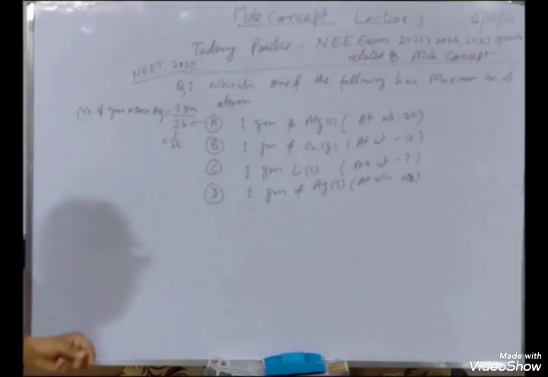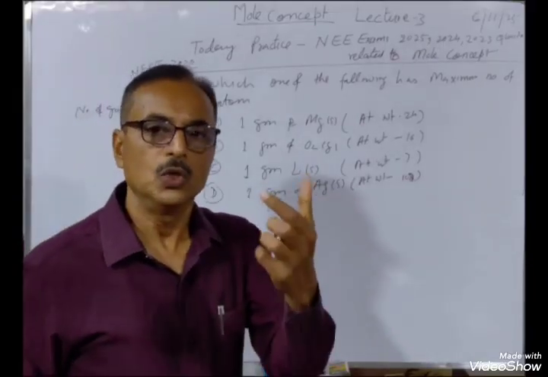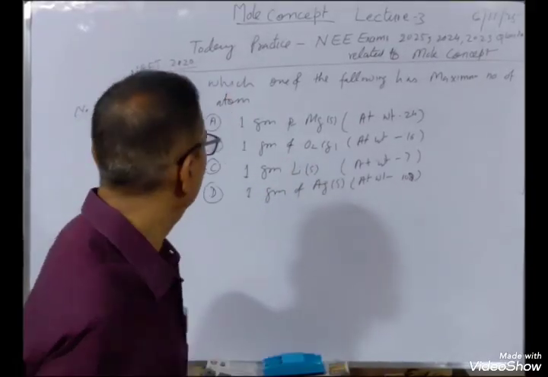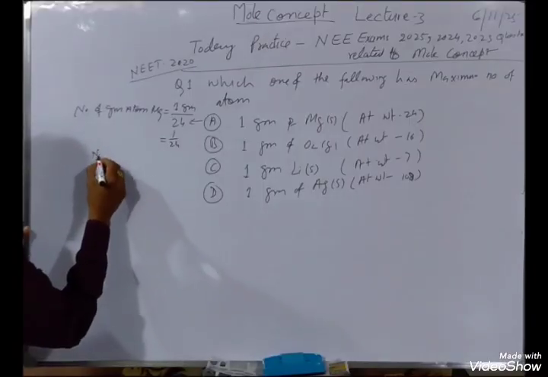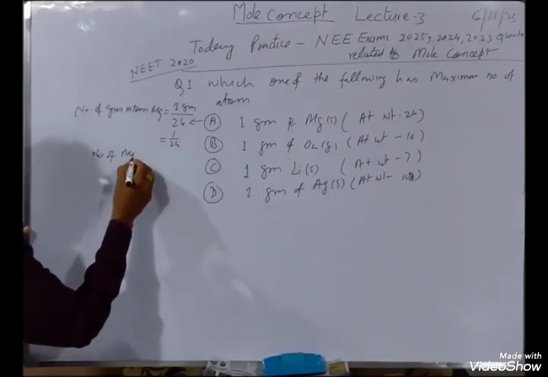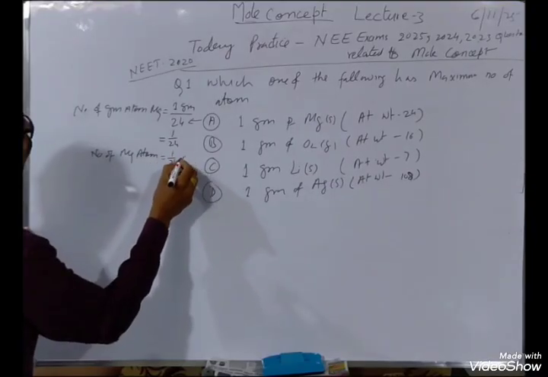Now we multiply by the Avogadro number, and you will get the number of atoms. So number of magnesium atoms equals 1/24 into N.